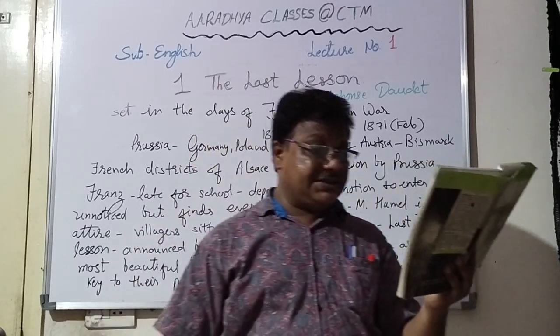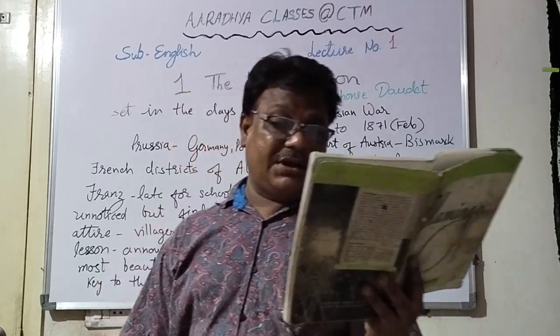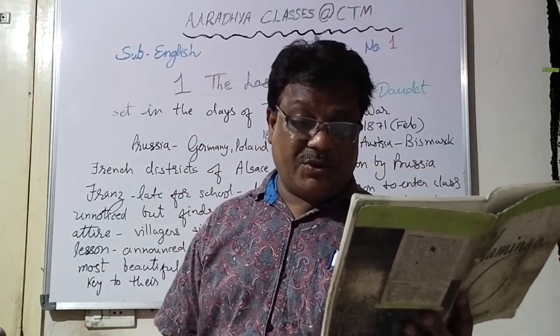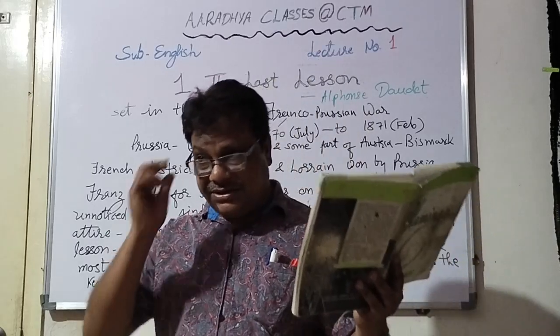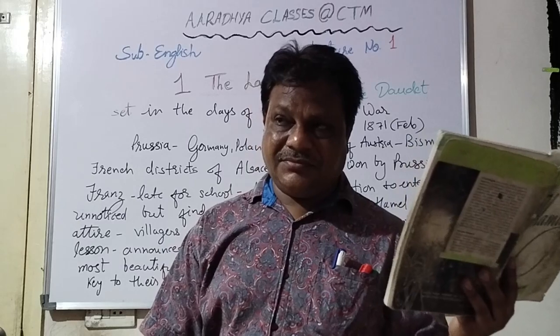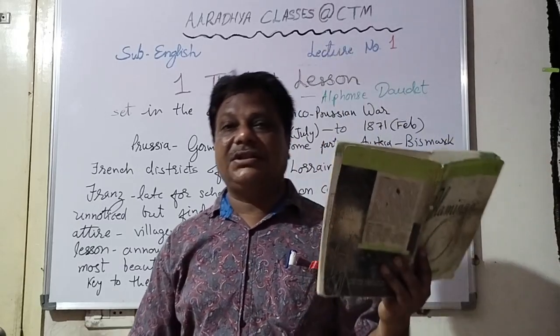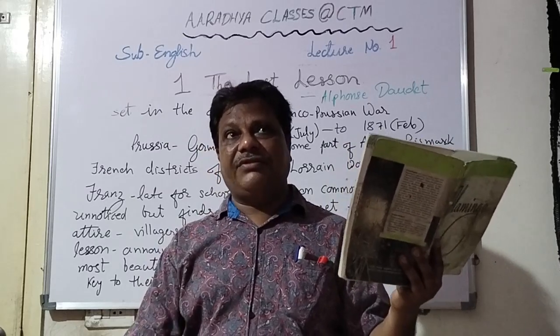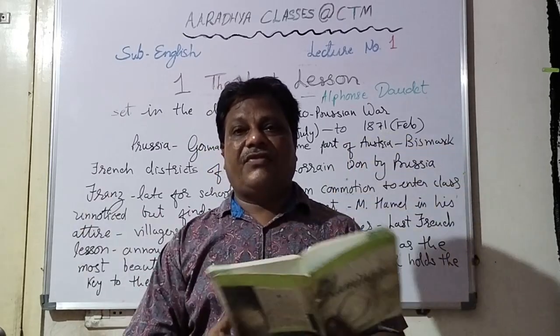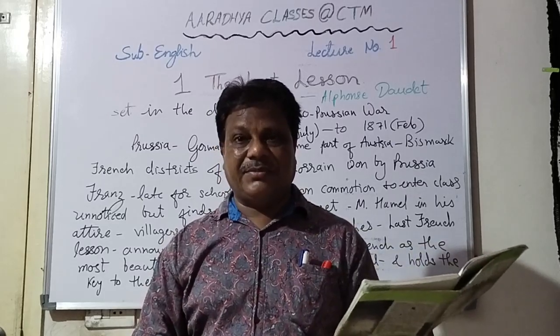Your parents were not anxious enough to have you learn. They prefer to put you to work on a farm or at the mills, so as to have a little more money. And now he is talking about the fault of everyone. That you were not ready to learn. Your parents were also not anxious for you to get the education. Instead, they wanted you to go to the farm or some other place and work so that they can get some more money in the family.